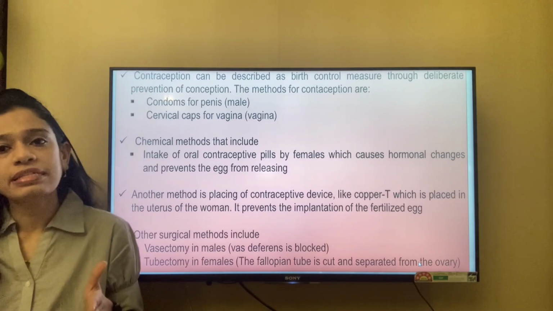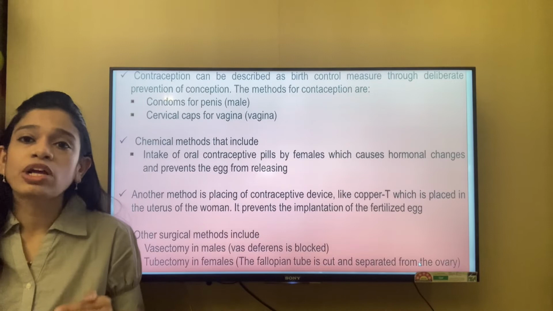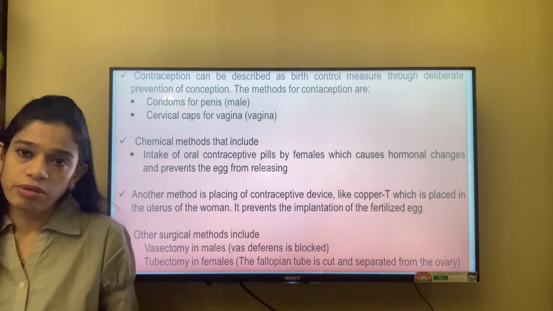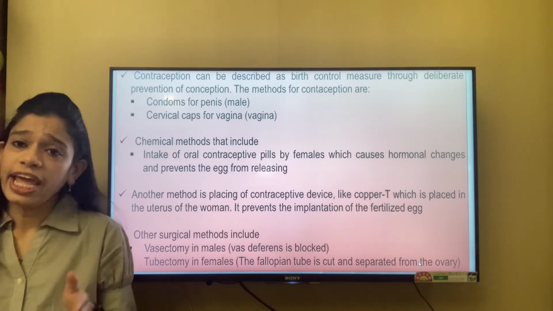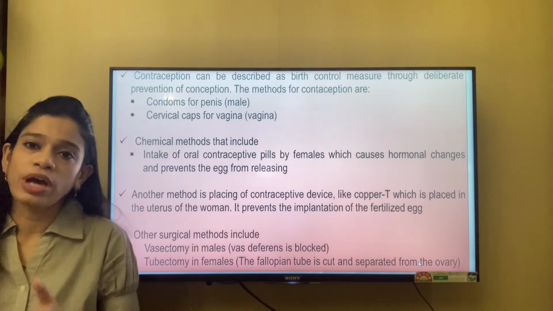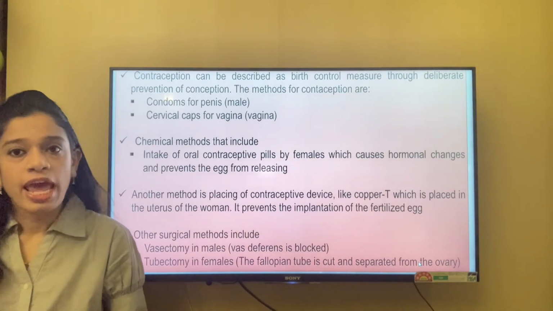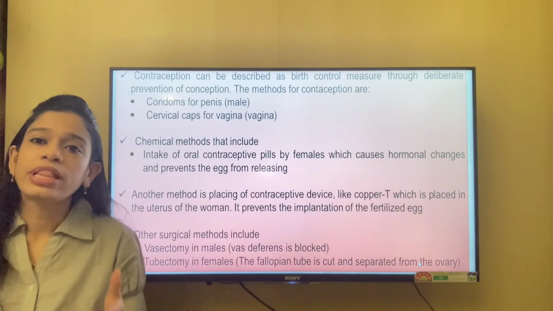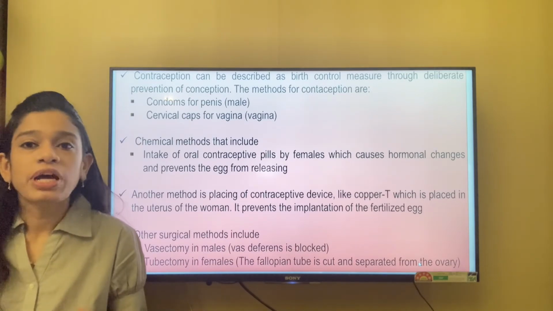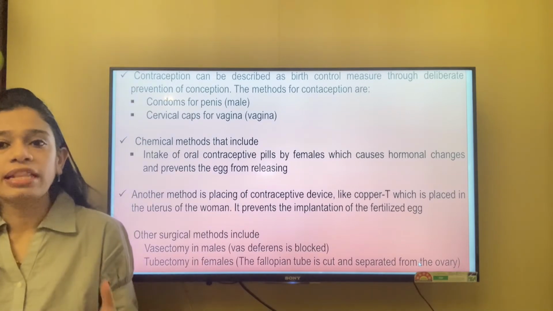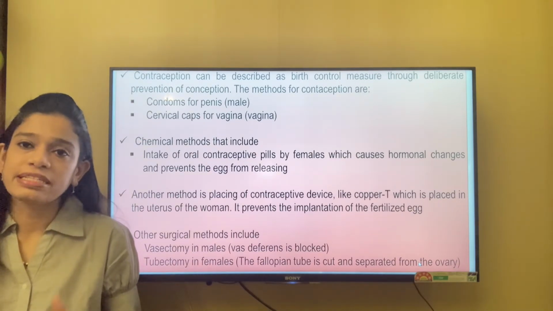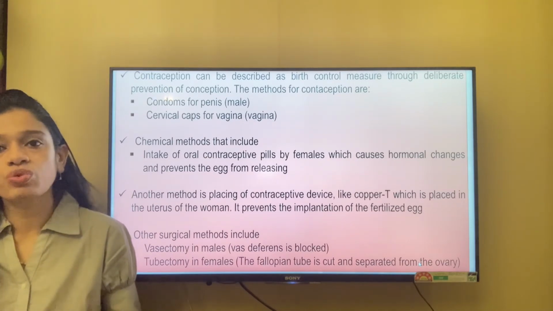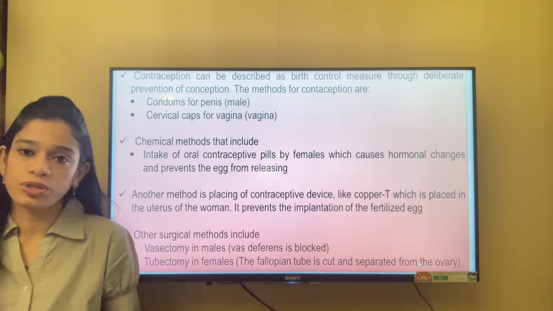There are chemical methods, that is the intake of oral contraceptive pills by females. These may be taken on a regular basis over the months when they do not want any conception, or at a time when they want to prevent it. But because they are chemical medicines, there is always a risk of side effects through this process of chemical contraception.